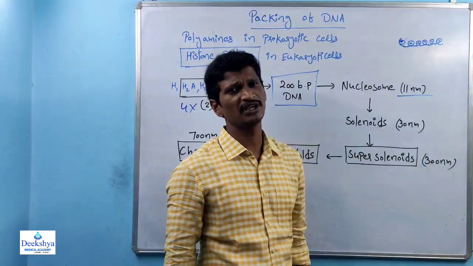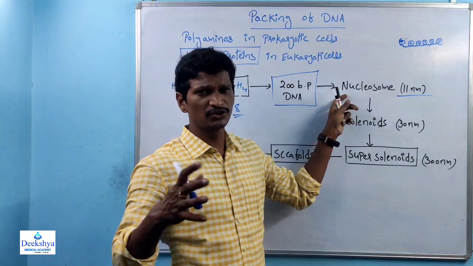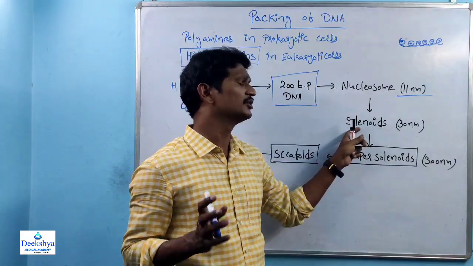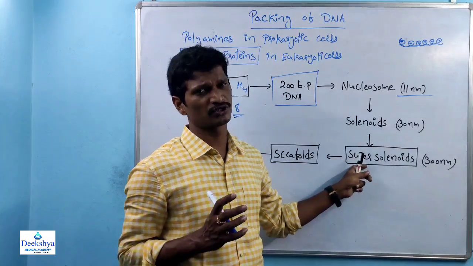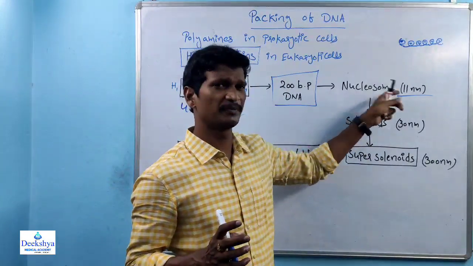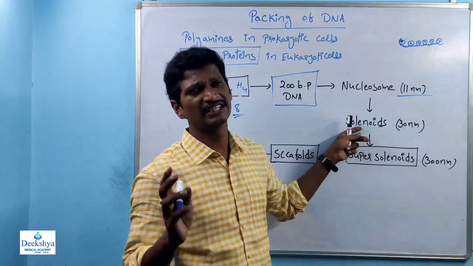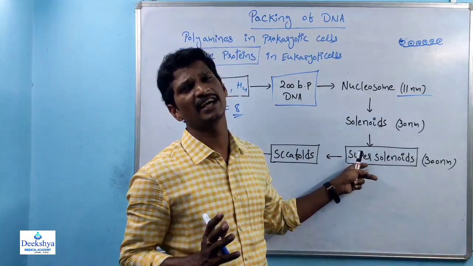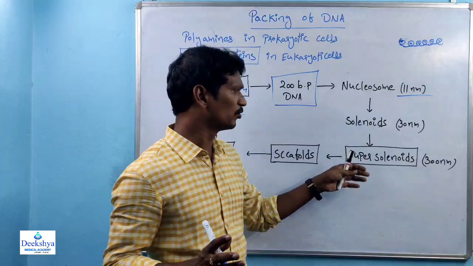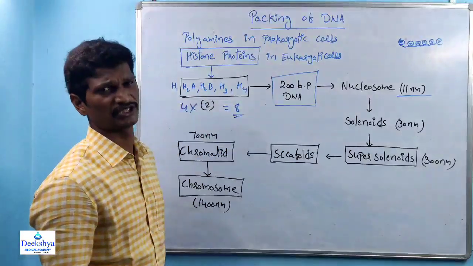A group of solenoids combine to form the super solenoid. The nucleosome measures 11 nanometers, the solenoid 30 nanometers, and the super solenoid 300 nanometers. A group of super solenoids combine to form the scaffold structures.